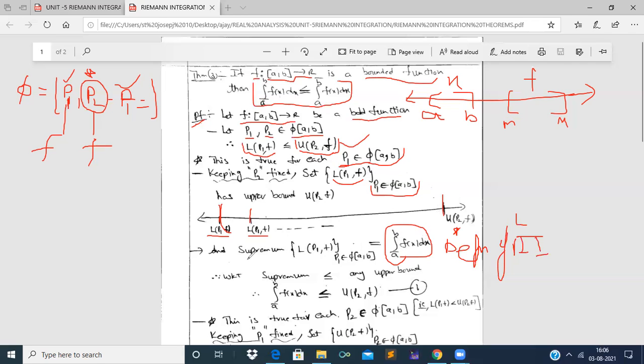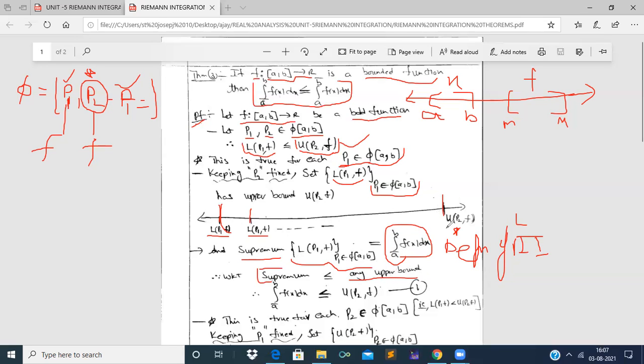So we have represented the supremum of the set of all lower Darboux sums taken for different partitions P1 belonging to the family of partitions of the closed interval [a, b] as the lower integral from a to b of f(x) dx. Therefore, as we know, the supremum is always less than or equal to any upper bound. What is the supremum here? The lower integral from a to b of f(x) dx.